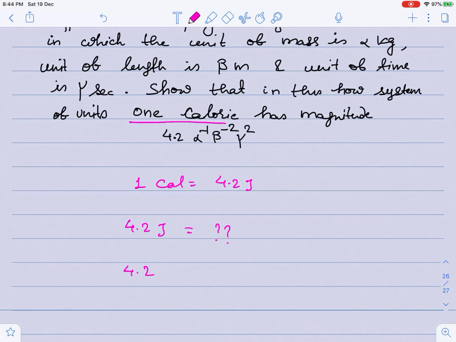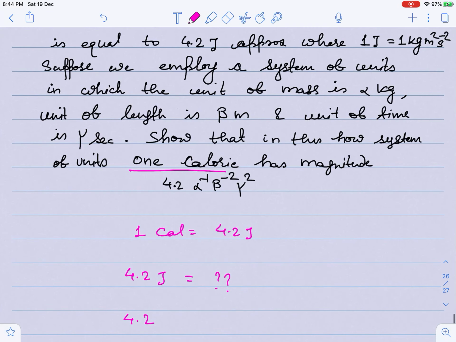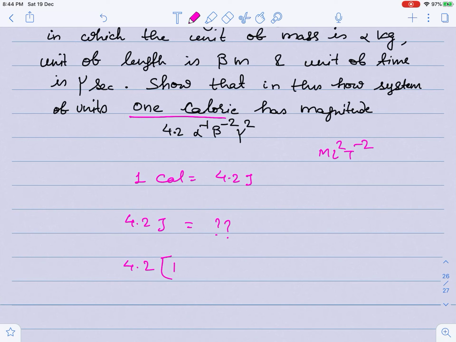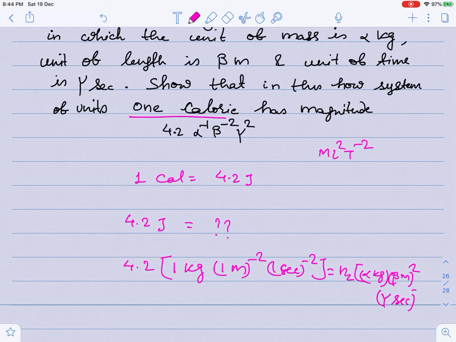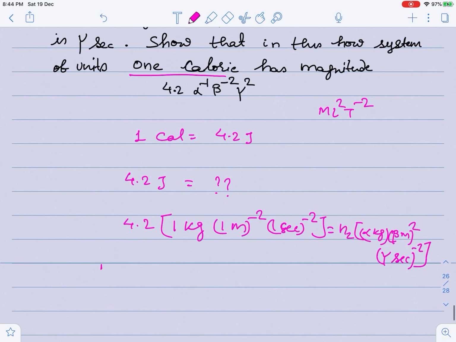So the unit of calorie is M L squared T minus 2. I can write this as 1 kg, 1 meter to the power 2 and 1 second to the power minus 2 equals, I don't know, N2 times alpha kg, beta meter to the power 2 and gamma second to the power minus 2.